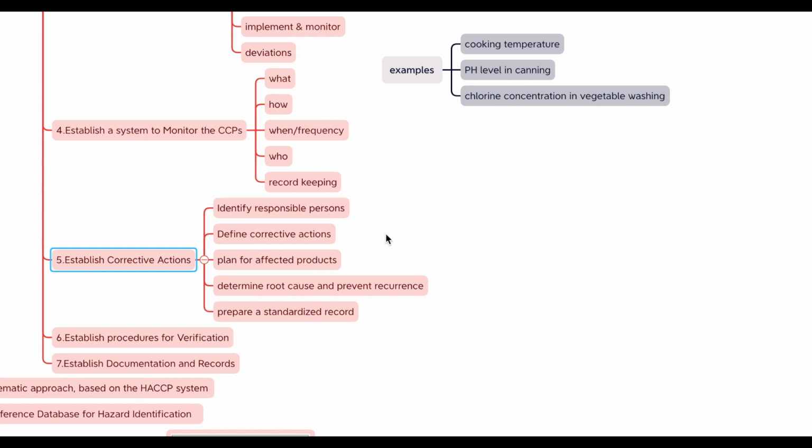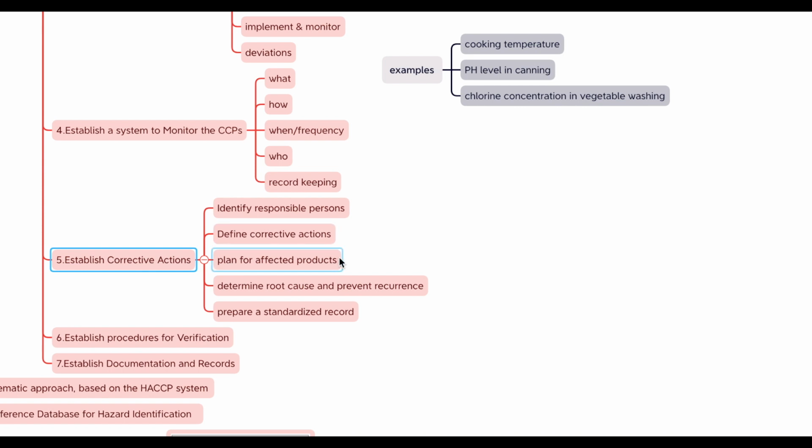And we should know about the steps to establish corrective actions. First, determine who will be responsible for taking corrective actions when a deviation occurs. This should be someone who understands the product, the process, and the preventive control plan. And then document what needs to be done to regain control of the process. This could include adjusting the process, isolating affected products, stopping production, conducting a safety assessment of the affected food, and determining the appropriate disposition of the food, like rework or destruction.